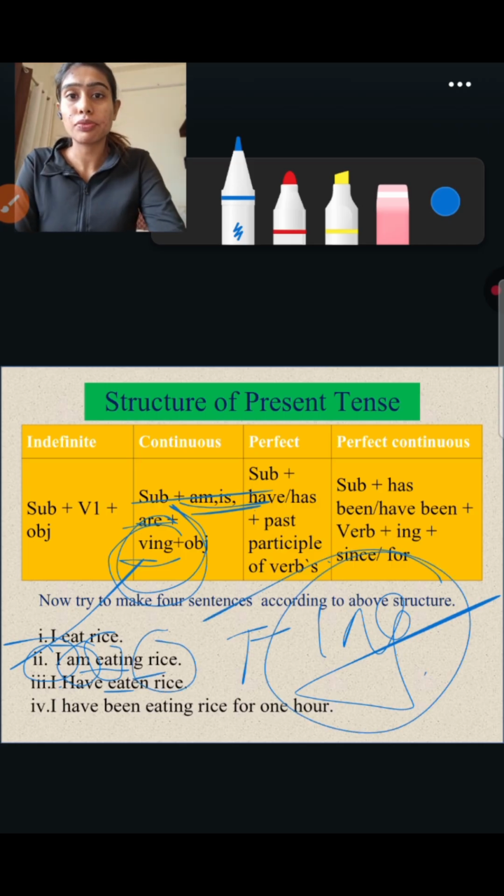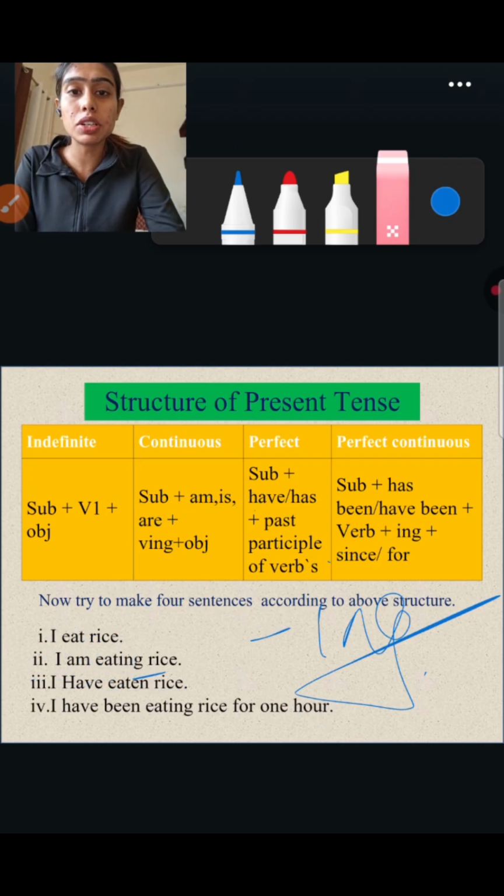That is right. Okay, moving forward to present perfect.